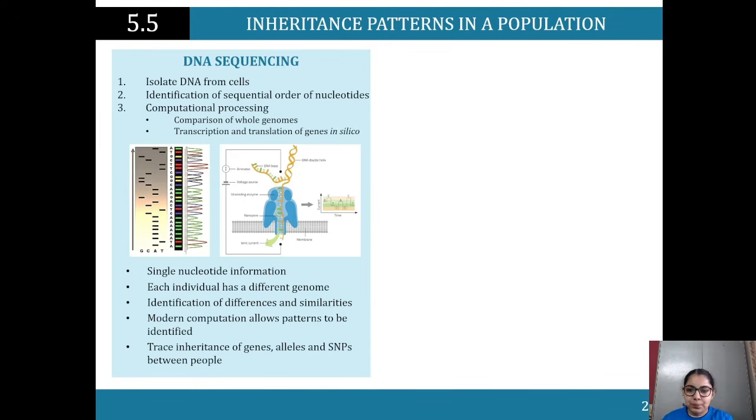Okay, so computational processing occurs, we are comparing the whole genomes, then from there, transcription and translation of genes inside here, so that's a specific program here. Then single nucleotide information. I'm finding that specific information over here. Each individual has a different genome. Remember, that's what makes us unique, having different DNA. Identification of differences and similarities.